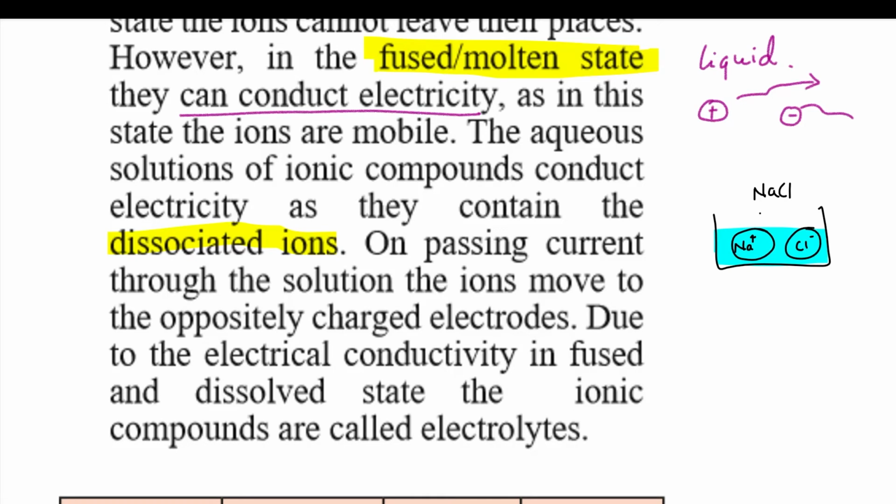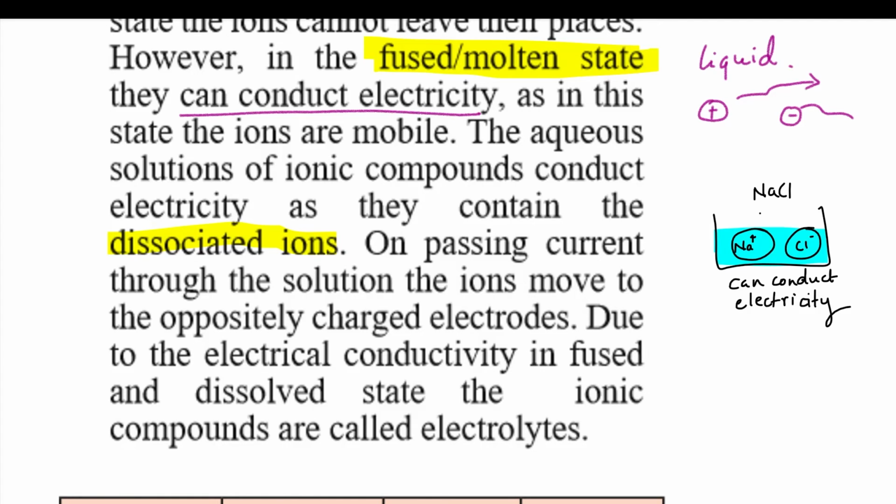Now this solution is called an aqueous solution. Any solution in water is an aqueous solution. This solution can conduct electricity because it has dissociated ions, the sodium and chloride ions.